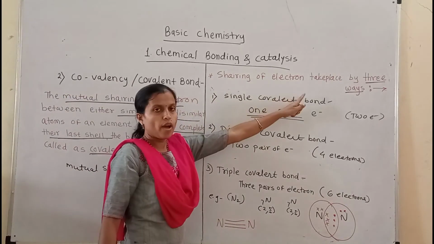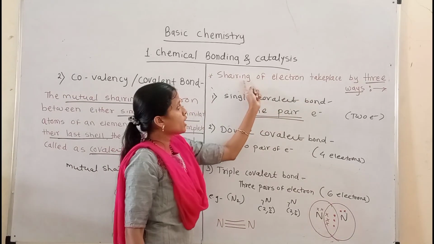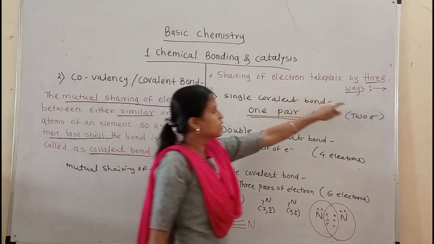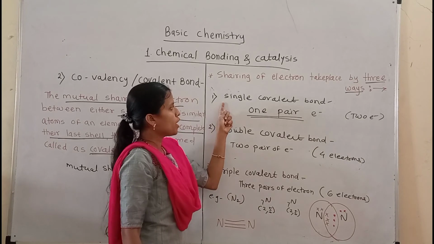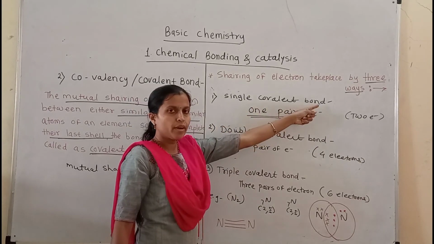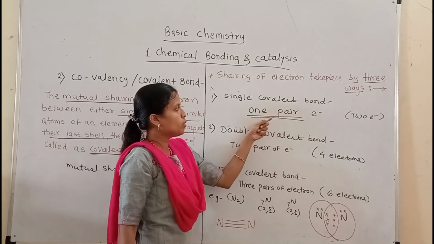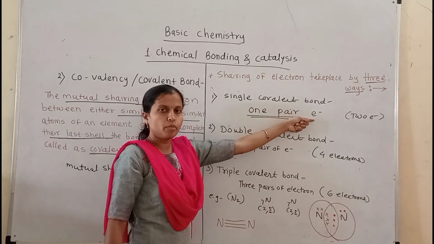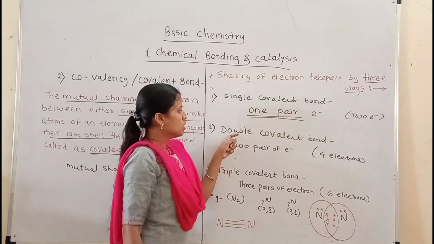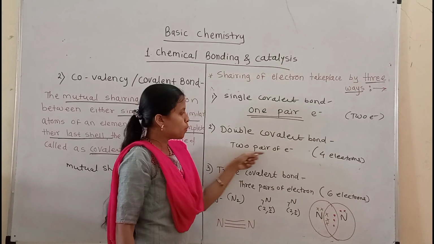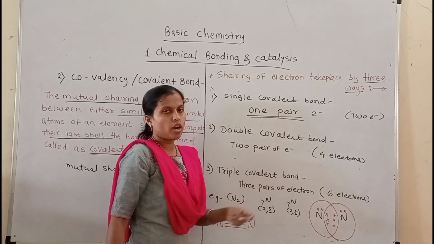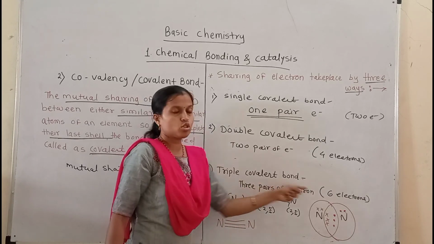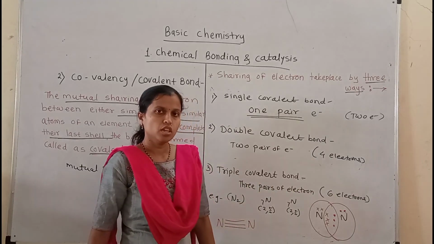So when they share the electrons with each other, 3 different covalent bonds will be formed. First covalent bond is the single covalent bond. This single covalent bond is formed when one pair of electrons will be shared in between two atoms. Double covalent bond is formed when two pairs of electrons are shared in between the atoms, and triple covalent bond is formed when three pairs of electrons are shared with each other.